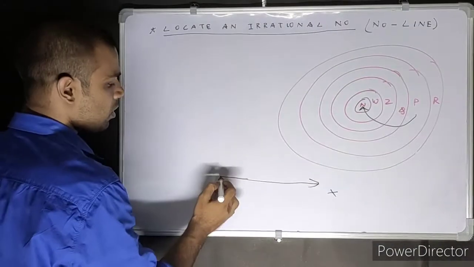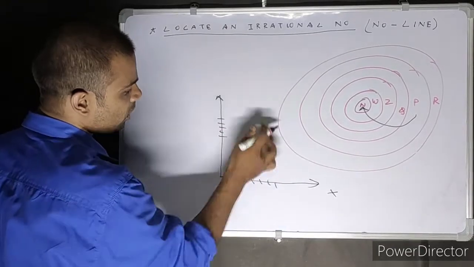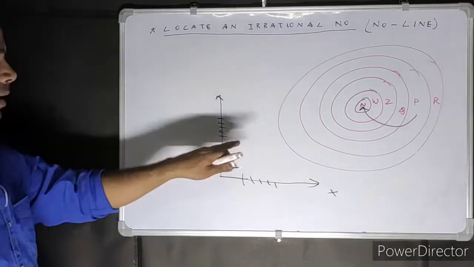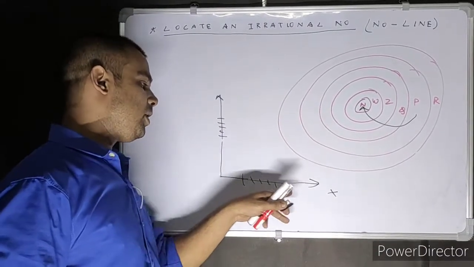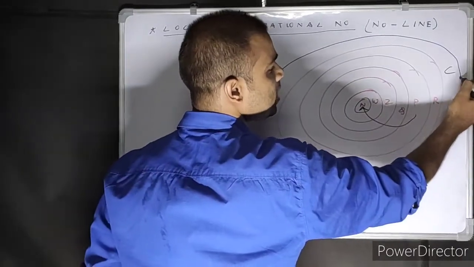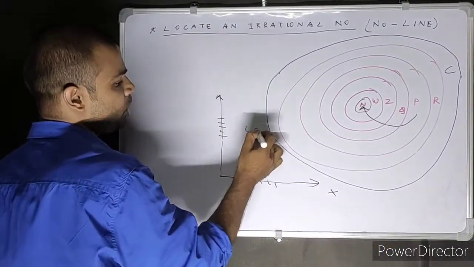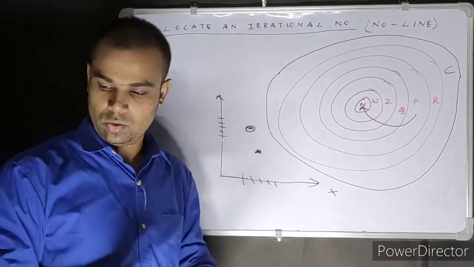All of these can be plotted on the x-axis or on the y-axis, not anywhere else. You cannot plot the real numbers anywhere else. You have to plot it either on the x-axis or on the y-axis. The other number is called a complex number, C. That is plotted somewhere else, but we are not going to talk about it.